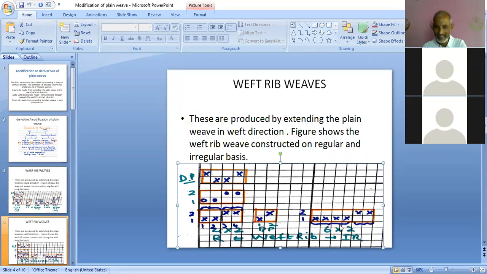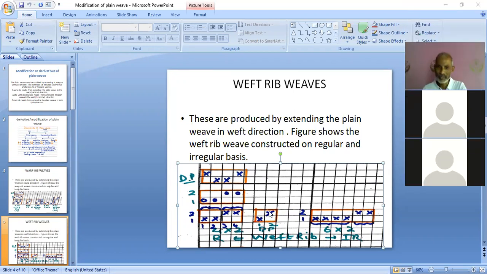The first end is extended by 4, so it is indicated by a bracket of 4. The second end is extended by 2, so it is indicated by these 2 ends. And because it is extended by 4, 1 cross of the plain weave will be indicated by 4 crosses. 1 blank will be indicated by 4 blanks. One blank will be indicated by two blanks, and this blank will be indicated by 2 because it is extended by 2. And in this way, you can construct 4-2 weft rib and its draft and lifting plan in a similar manner as I explained here.